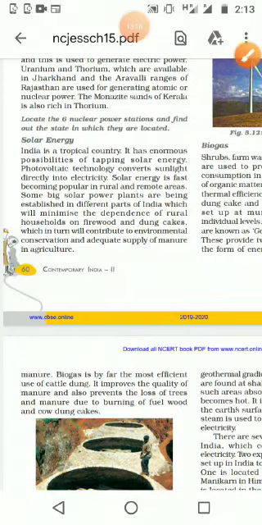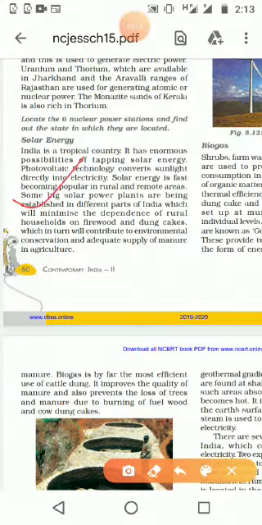So that is solar energy, and why it is getting popularity nowadays: because we can avoid firewood as well as cow dung. With that we can save our environment by planting maximum trees, and we can use cow dung as manure in the field. Then in the next video we will continue.